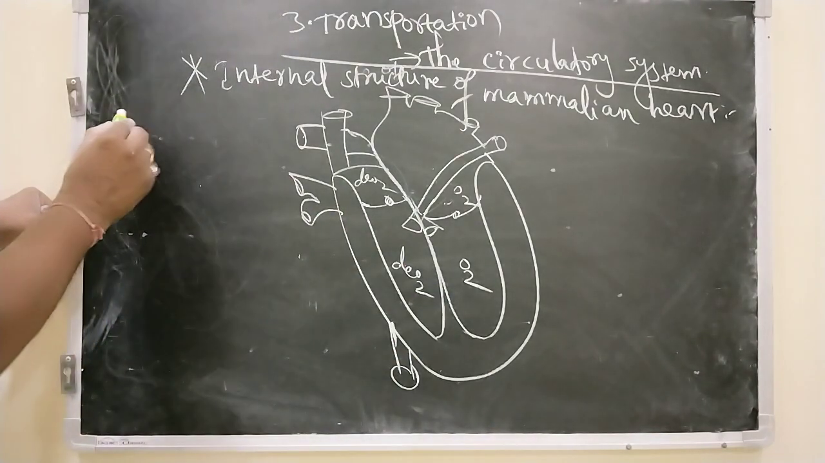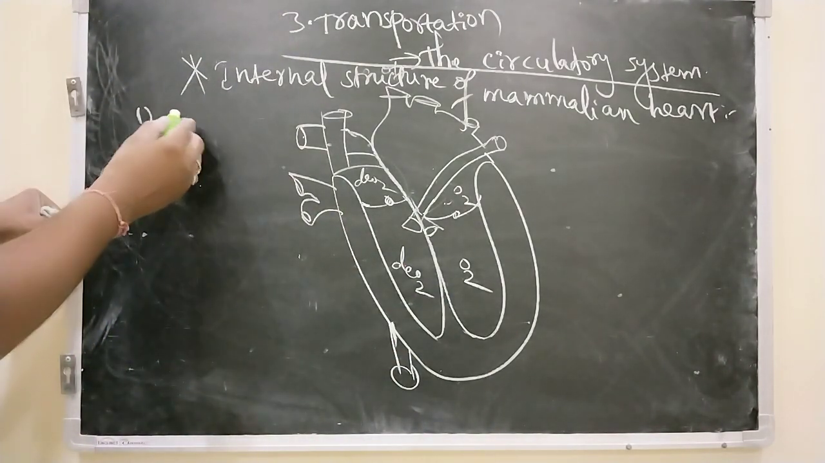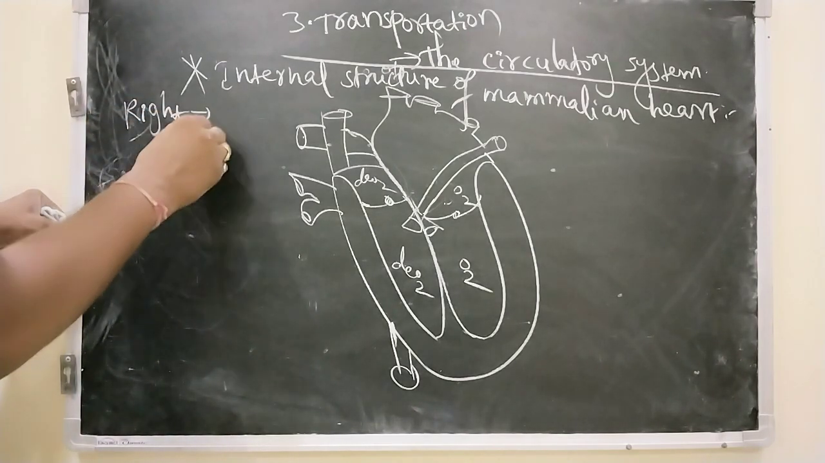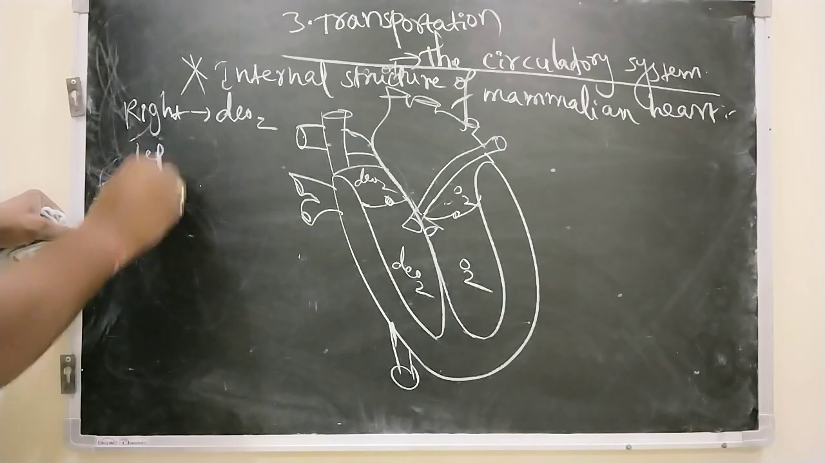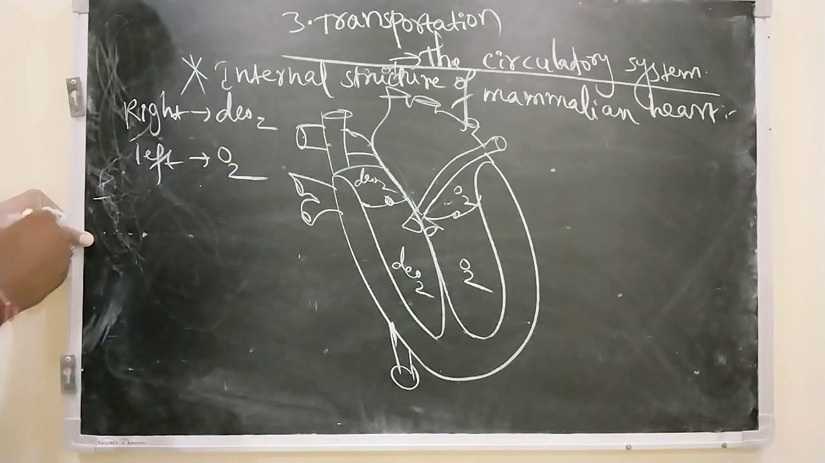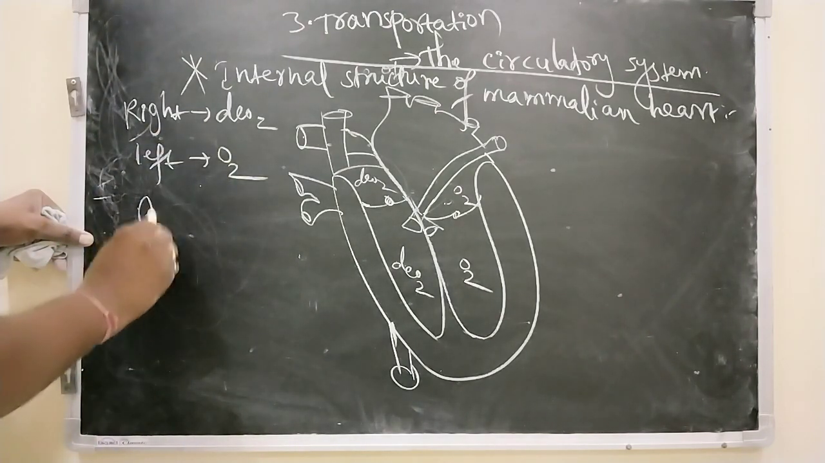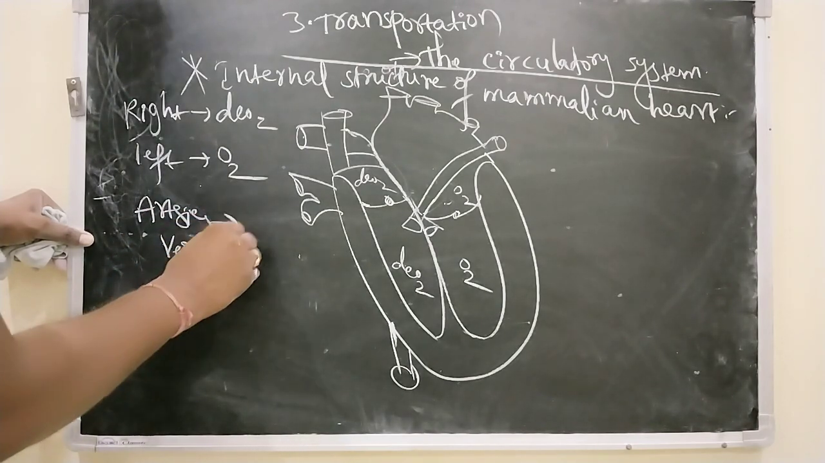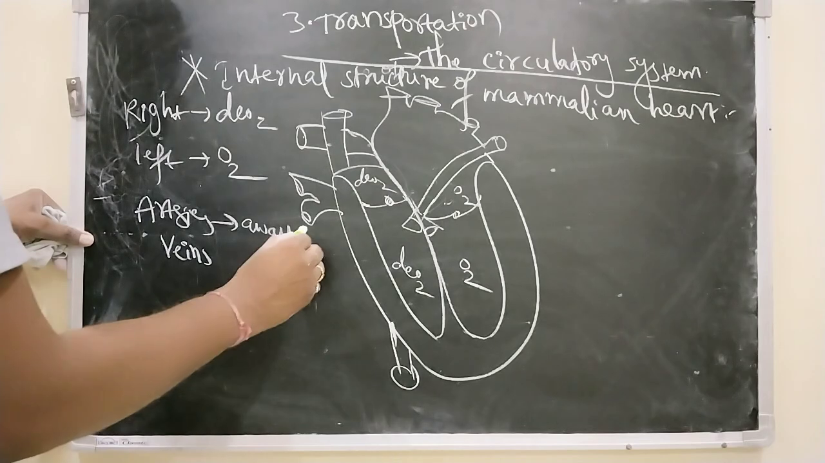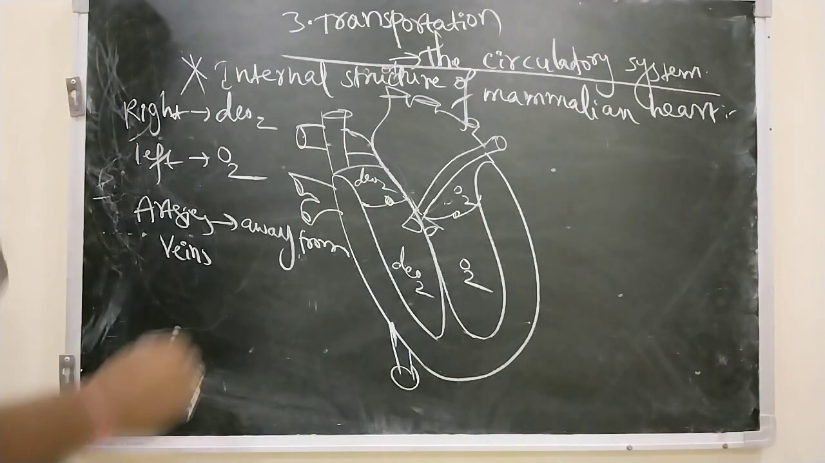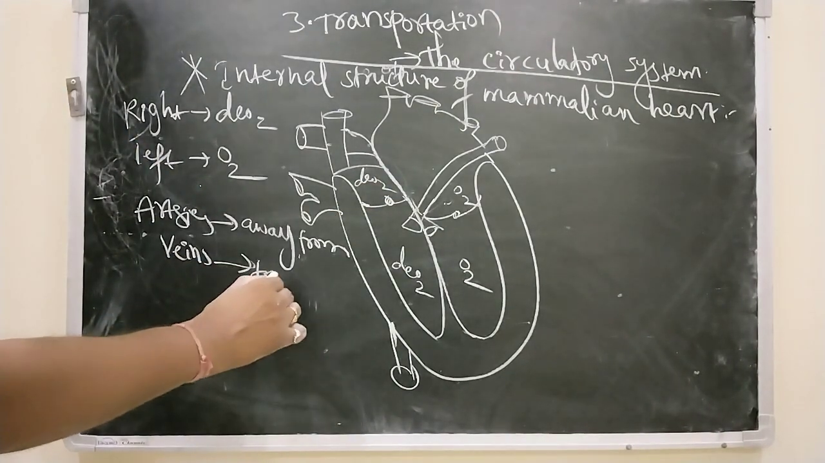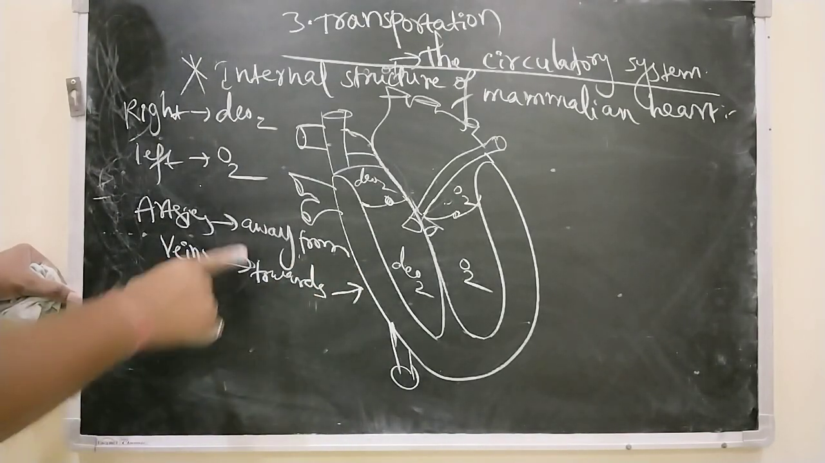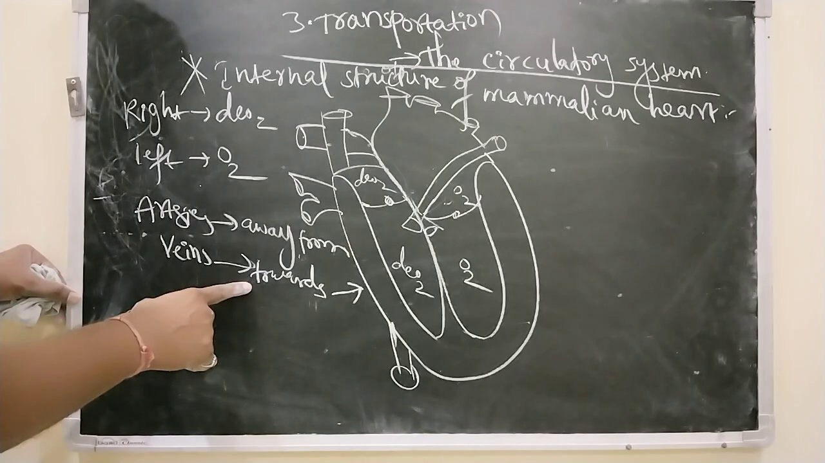Okay. Next, here we have to remember some common things. The right side of the heart contains deoxygenated blood. The left side of the heart contains oxygenated blood. And two types of blood vessels are there: arteries and veins. Arteries always carry blood away from the heart. Veins carry blood towards the heart. This is the common thing we have to remember.